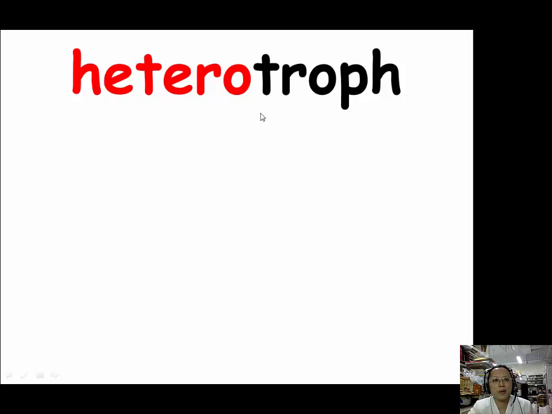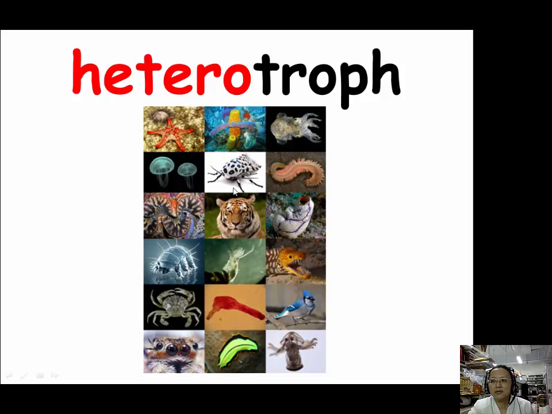Our example for hetero is heterotroph. Usually when we talk about heterotroph, we are talking about an individual or organism that derives energy from oxidation of organic compounds by either consumption or absorption of other organisms. Like we are heterotrophs, and all the organisms in this picture are heterotrophs too.